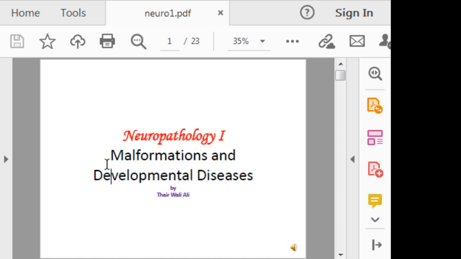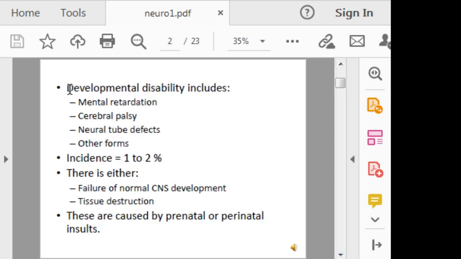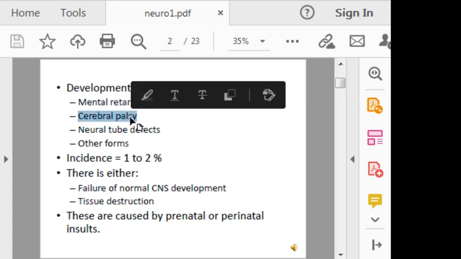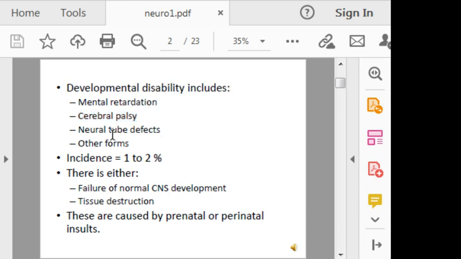This lecture will cover malformations and developmental abnormalities, or what is called congenital abnormalities. The developmental disability in general includes one of the following: maybe in the form of mental retardation, maybe in the form of cerebral palsy, maybe in the form of neural tube defects, or other forms of congenital abnormalities. The incidence of these congenital abnormalities is in the range of 1 to 2%.